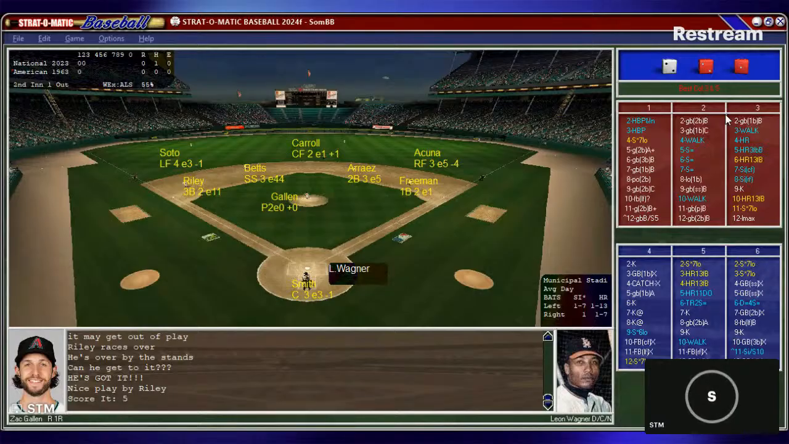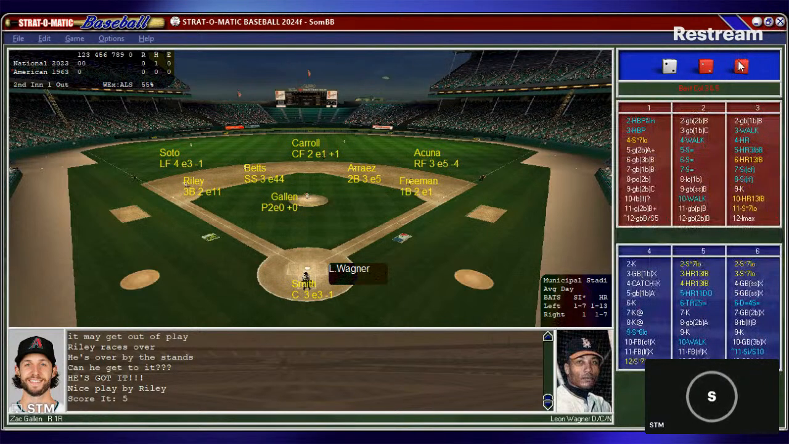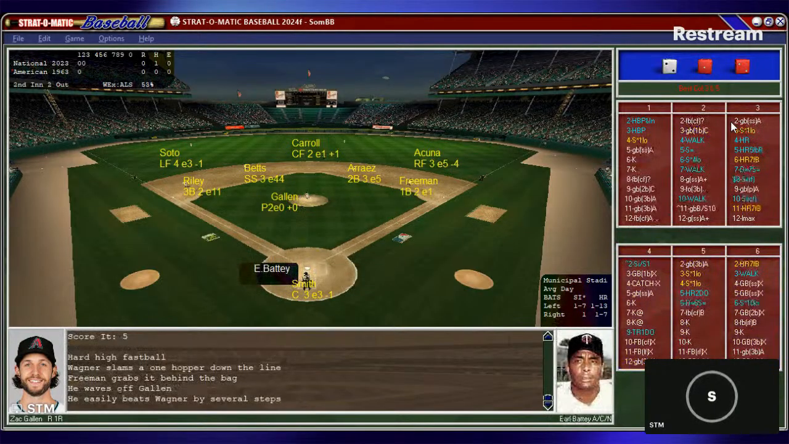So now here is Leon Wagner, another representative of the Angels. .291 hitter, 26 homers, and 90 runs batted in. Gets the start, looks in, gets the sign, the right-hander, the pitch to Wagner. And that's a ground ball to first. Freeman gets to the bag, and there's two outs.